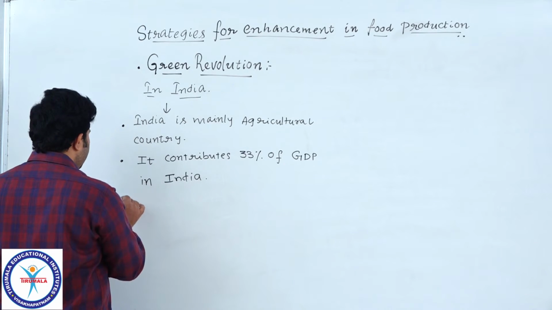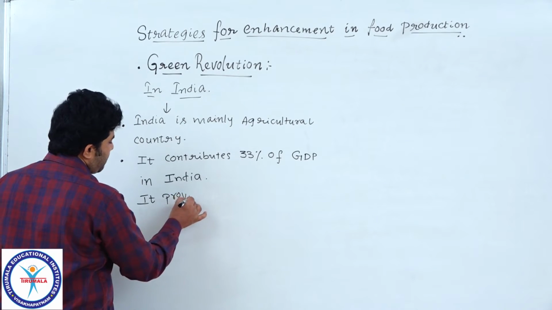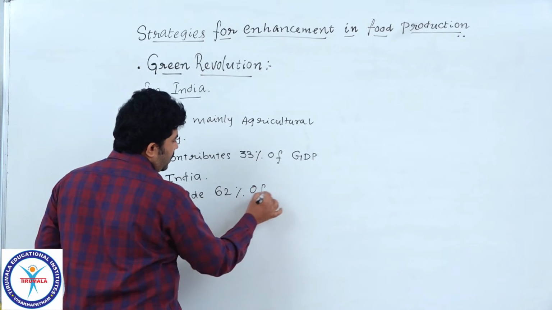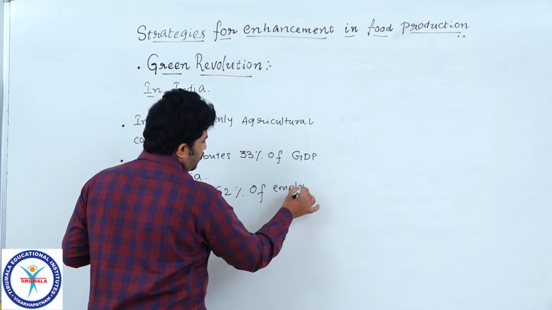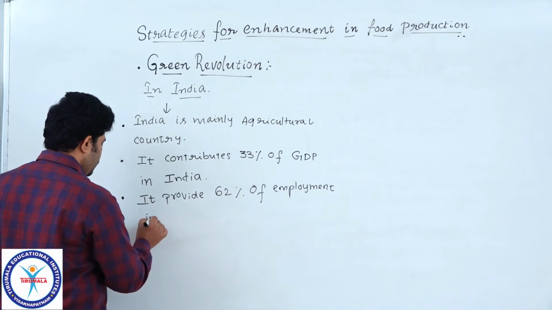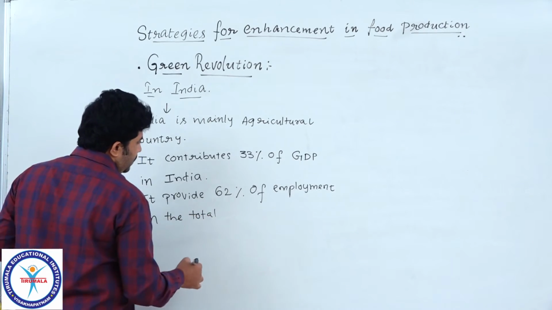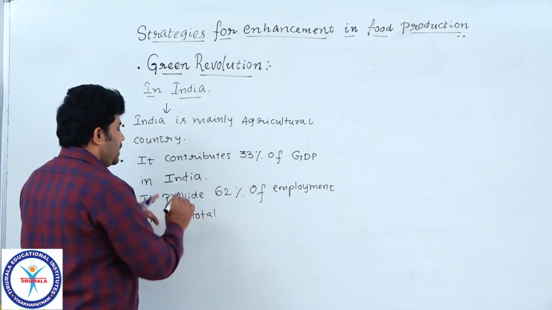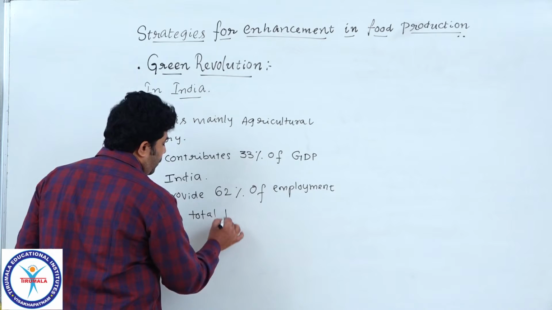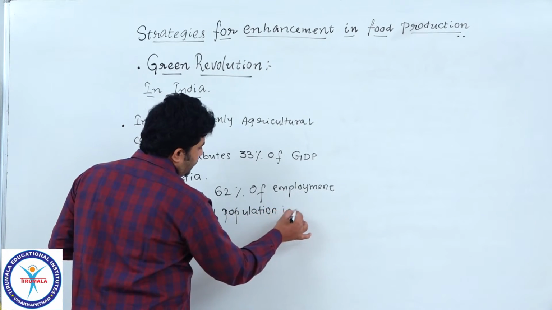And it provides employment, nearly up to 62% of employment in the total population in India.